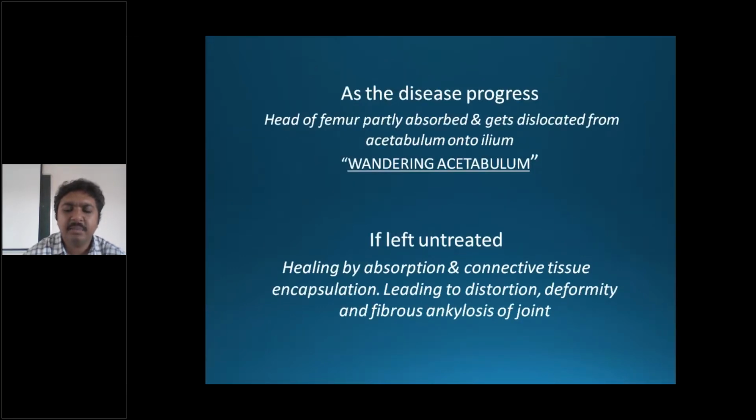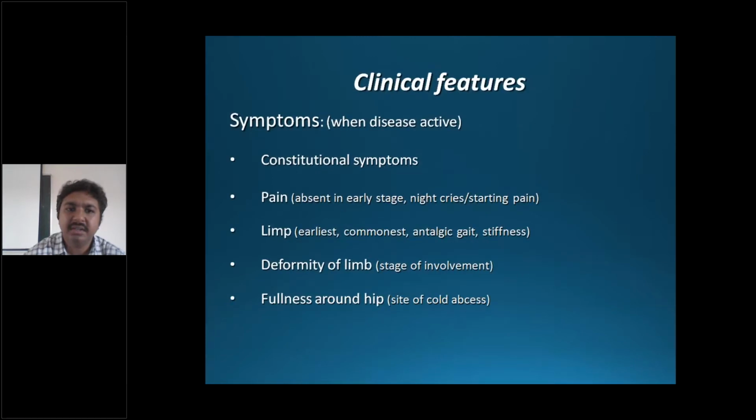If the disease of the hip is prolonged, it can lead to wandering acetabulum, and if left untreated, it can lead to absorption of the capsule and deformity of the head, and cause fibrous ankylosis of the joint.